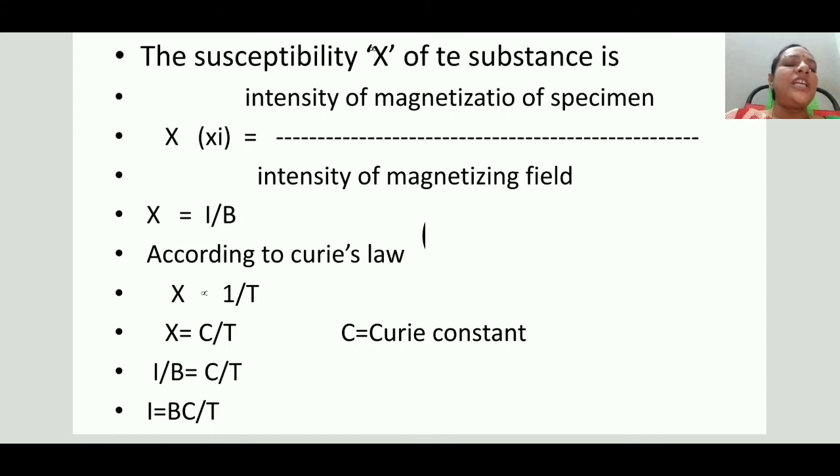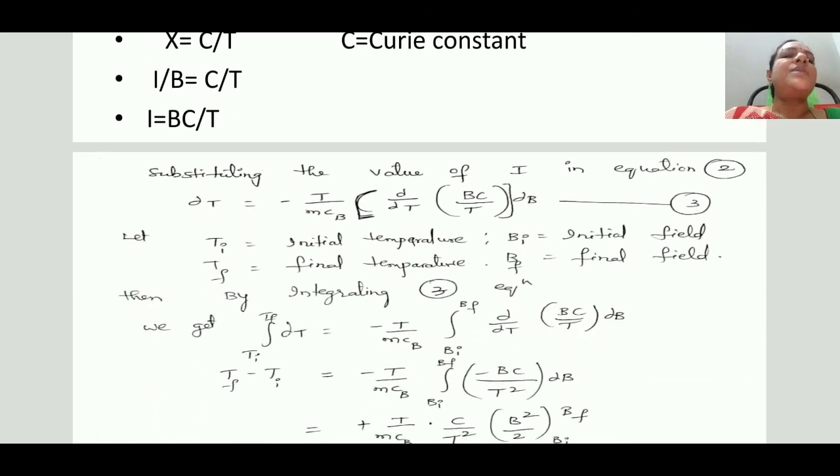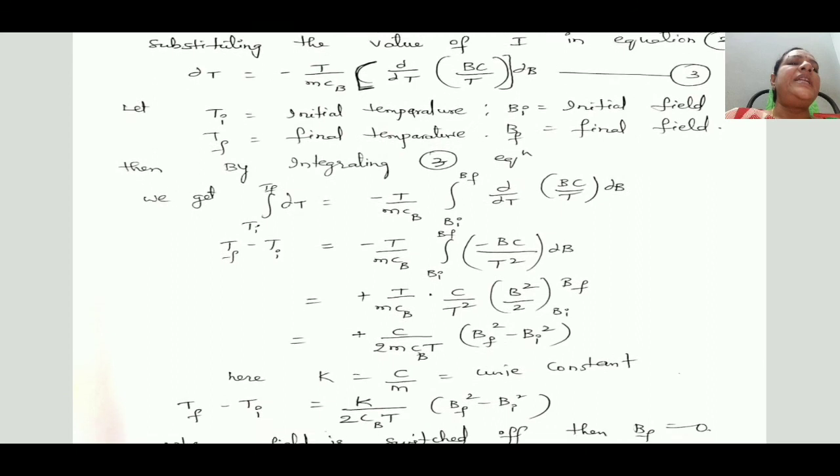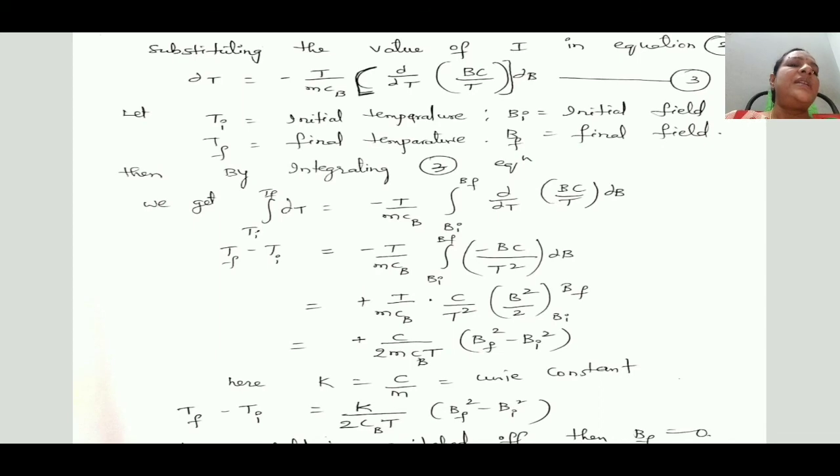Here C is the Curie constant. Combining these two equations, we get magnetization I equal to BC/T. Substituting this magnetization term in our equation, ∂T, the fall in temperature, is equal to minus T/mCB into ∂/∂T of BC/T, times ∂B. To eliminate the differential term, we integrate to get the final equation.